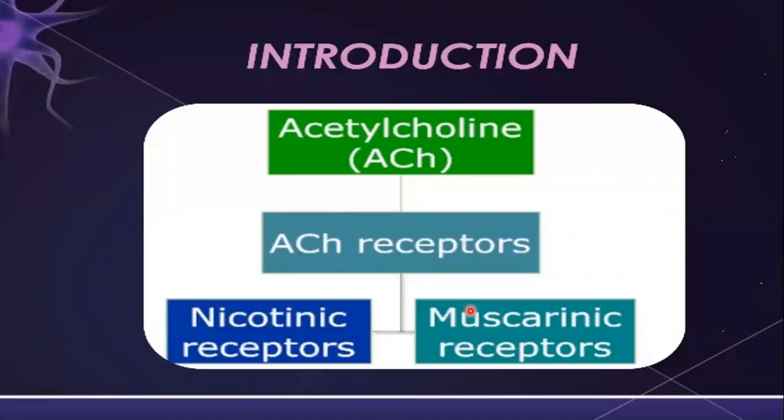Yes, muscarine is an alkaloid, right? So we have two cholinergic receptors. One is known as the nicotinic receptors, to which the acetylcholine and nicotine can bind. Another one is known as a muscarinic receptor, to which the acetylcholine and muscarine, which is an alkaloid, can also bind, right? So these are the two different classes of the cholinergic receptor. At both these receptors, the acetylcholine can bind. Now we will try to understand at which places the nicotinic receptors are there and at which places the muscarinic receptors are there.